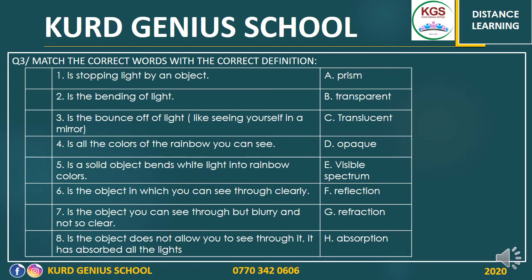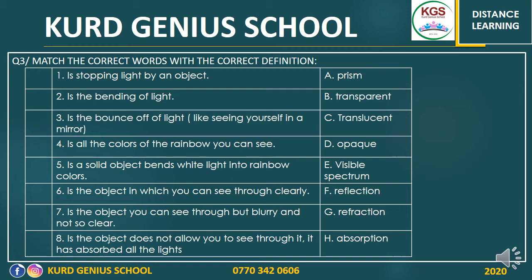You have to write the correct answer, which is A, B, C, D. Which one do you think is correct? In those blank cubes, okay? 2. Is the bending of light. Number 3 is the bouncing off of light, like seeing yourself in a mirror. When your picture hits the mirror, it's bouncing off so that you see yourself. What do you call this?